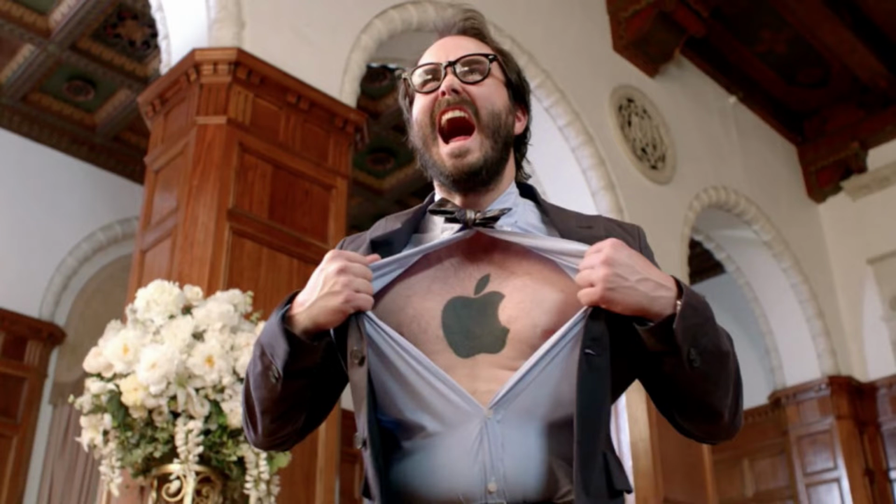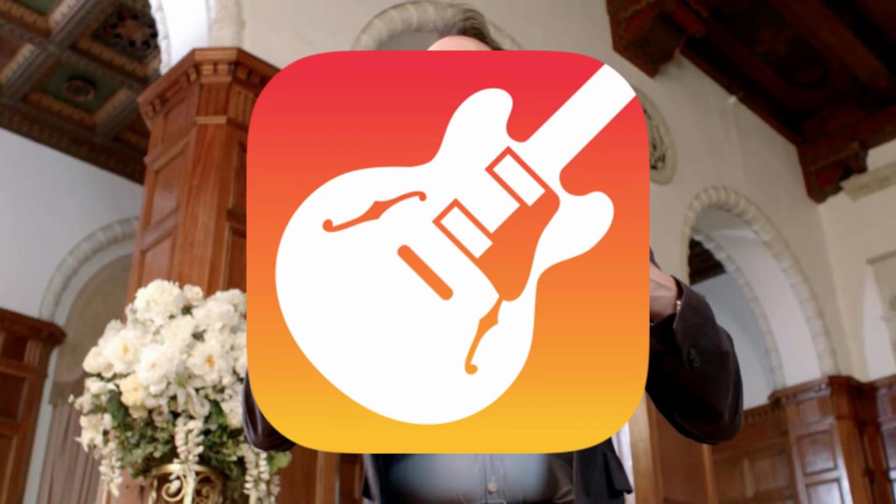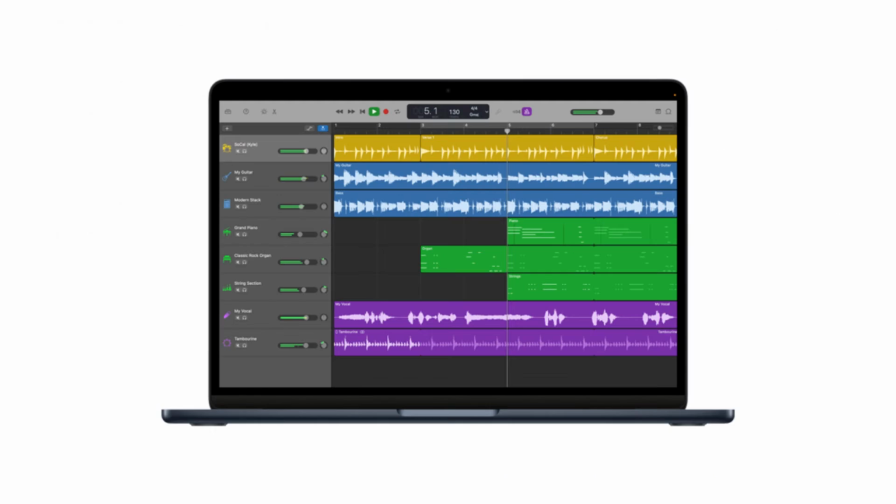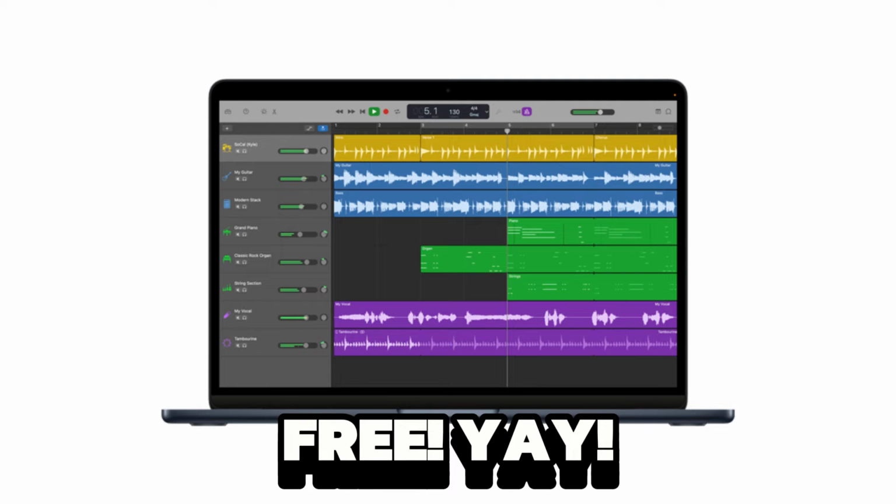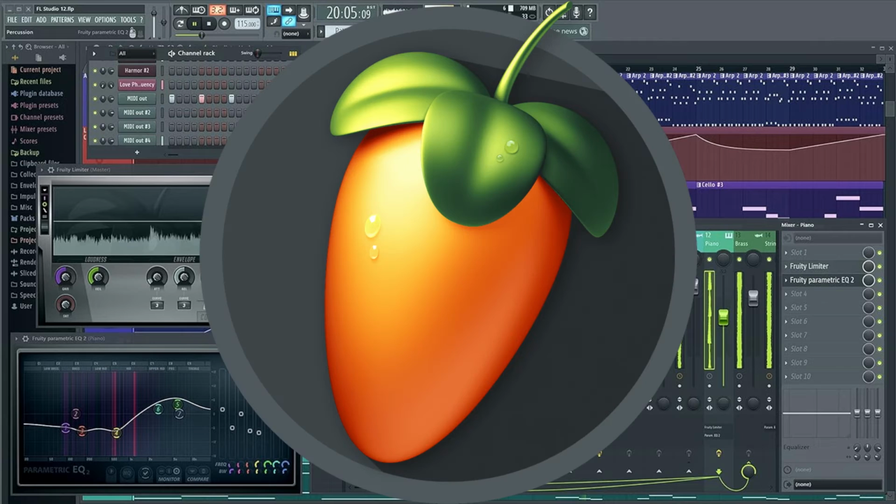If you use Mac or iOS, you've probably seen GarageBand around your desktop. It comes pre-installed on every Mac and iOS device, so you can start making music right away, with no additional cost required. And last but not least, we have FL Studio, a paid program that can be used both in